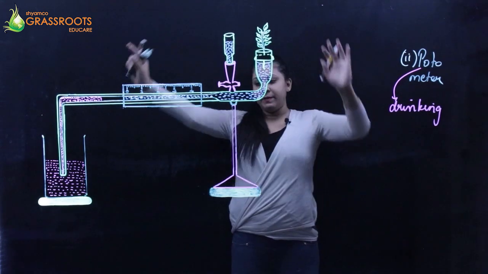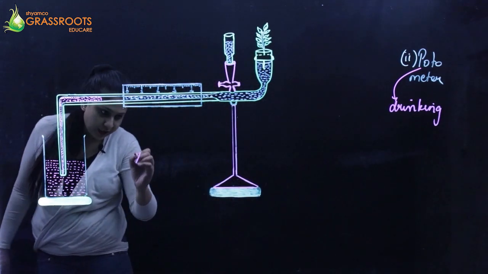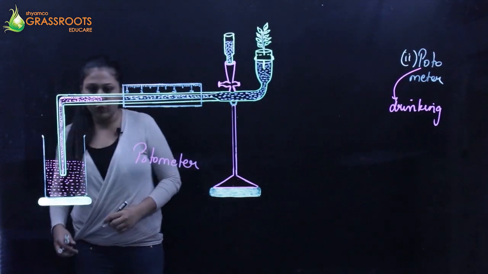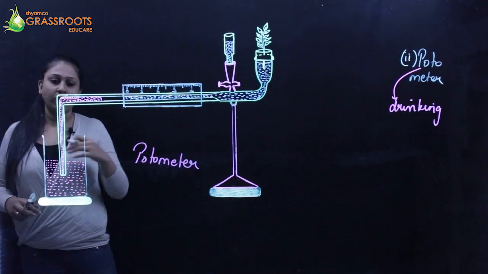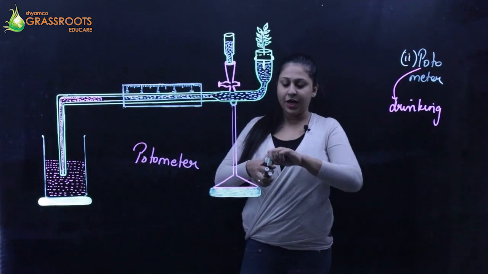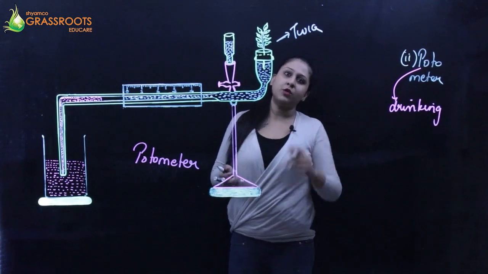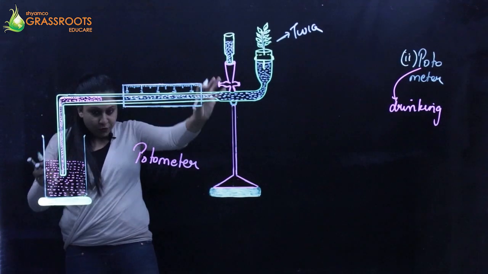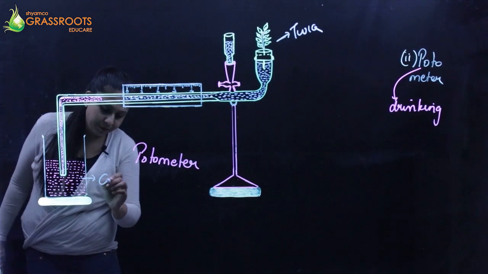So there is an experimental setup here, as you can see. This is the setup for the potometer. As you can see, there is a beaker with water filled throughout it, and a twig on one side. The twig is cut with a very sharp knife and immersed here. Throughout the column, throughout the tubes, you can see water. This part of the tube which you can see here is colored water.